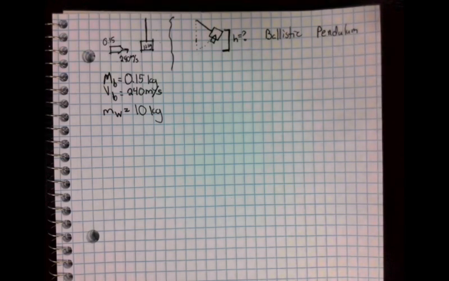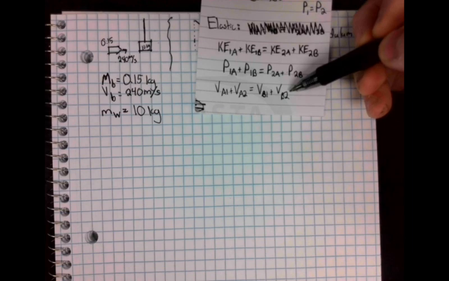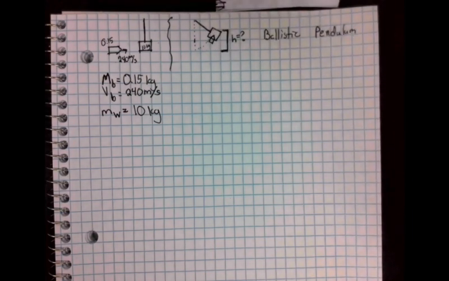So first thing that we're going to do, we cannot use VA1 plus VA2 equals VB1 plus VB2. The reason we can't use that is this is an inelastic collision. Now, the question doesn't explicitly tell you that it's inelastic. You know that it is because we're in the example section where we're doing inelastic questions. But it doesn't explicitly say this is an inelastic collision, so you have to be able to figure that out.